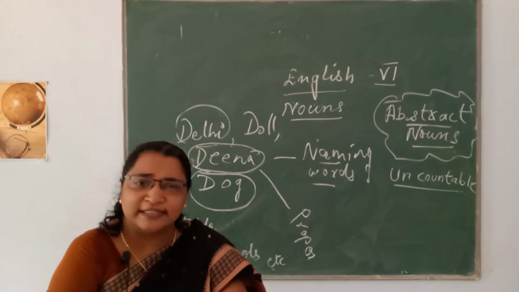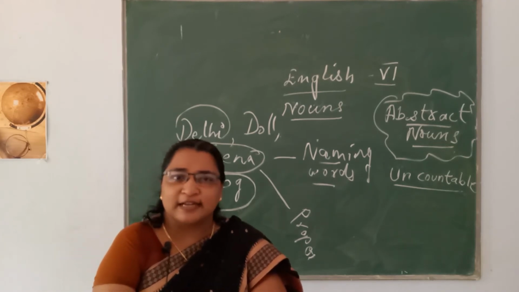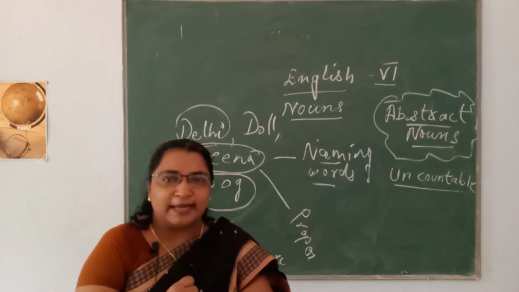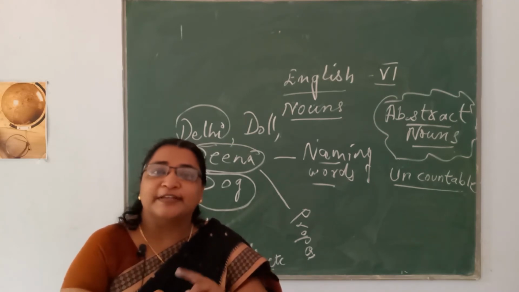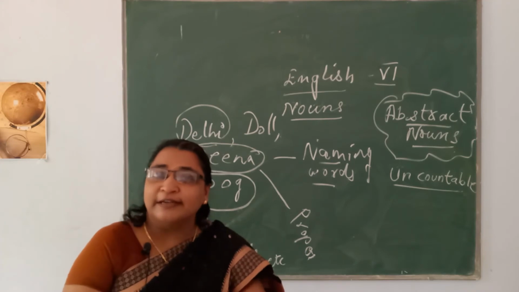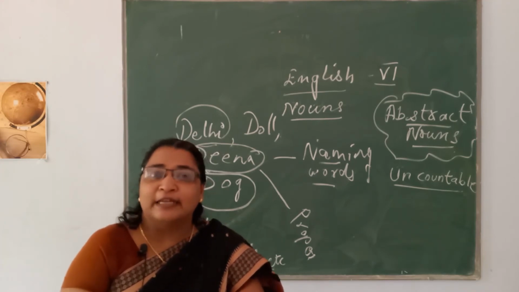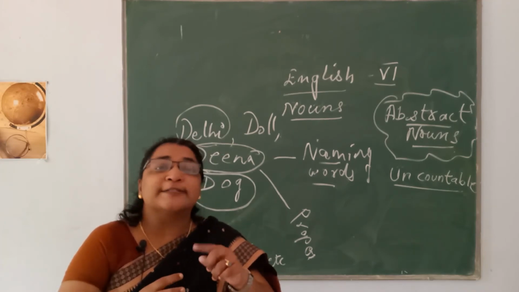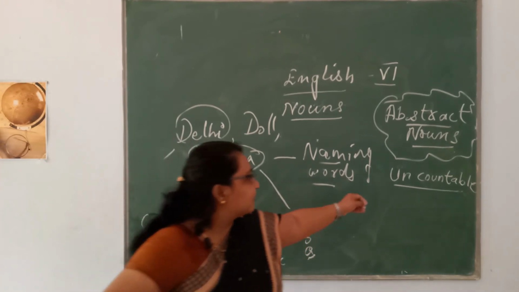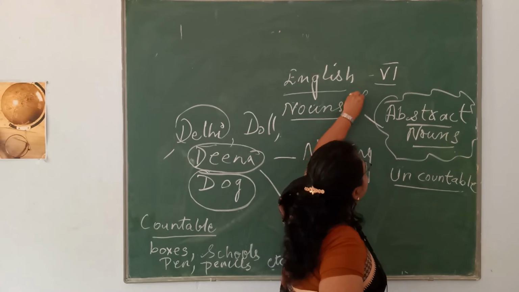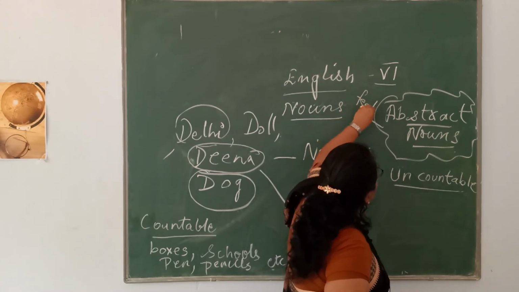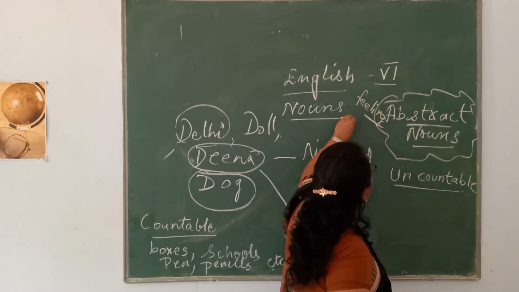Have you learnt about sense organs in your science class? Yes, we can smell it, we can touch it. We can hear something, then we can feel something. So what is feeling? Feeling is coming under abstract. The feelings and emotions.